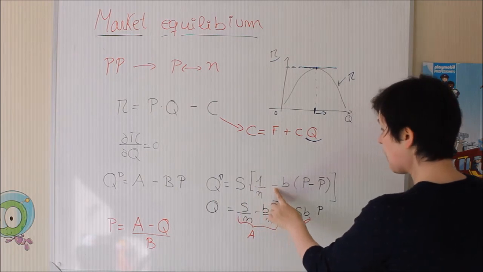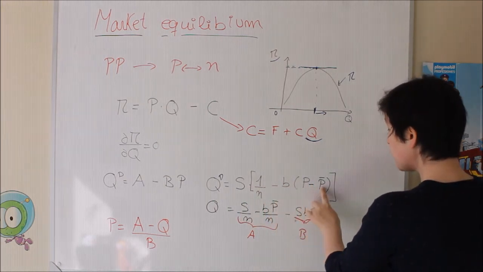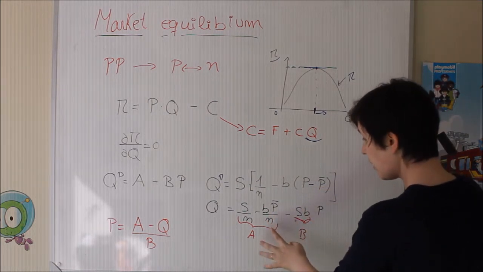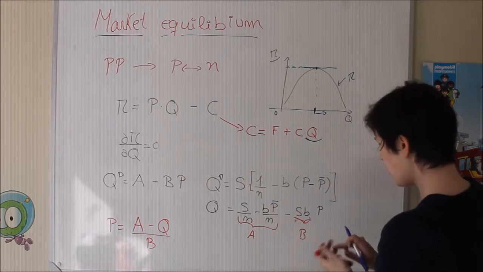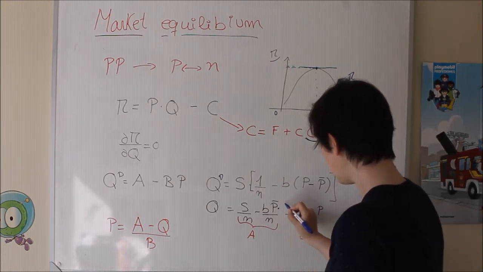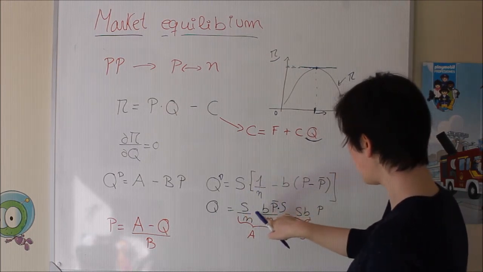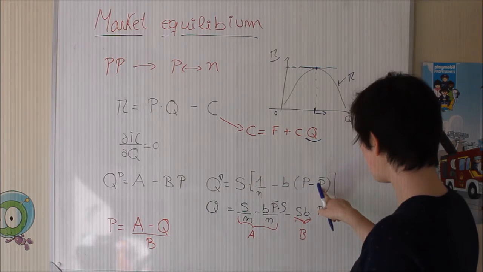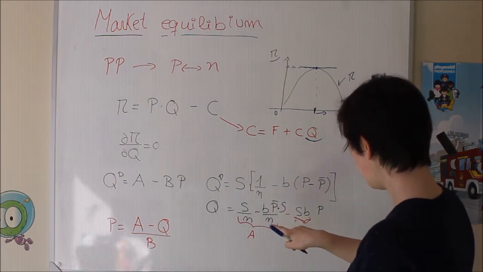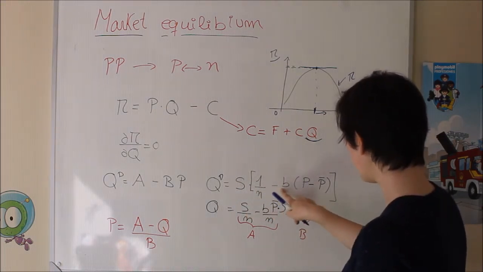Then, B times minus my price, minus the price of my competitors. Let me check this one. So here is positive, negative, negative.